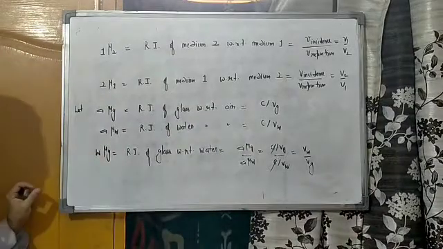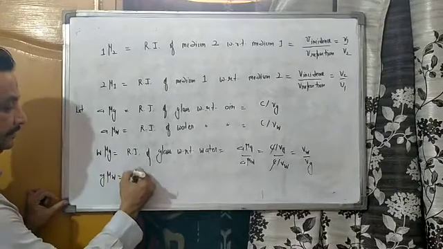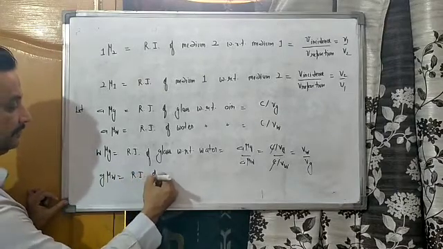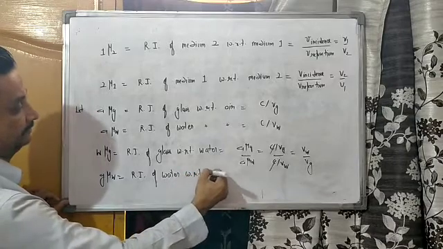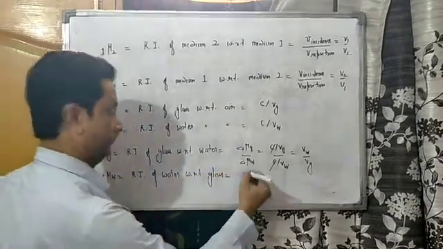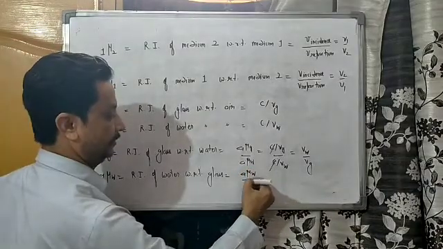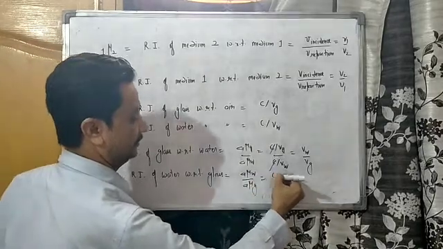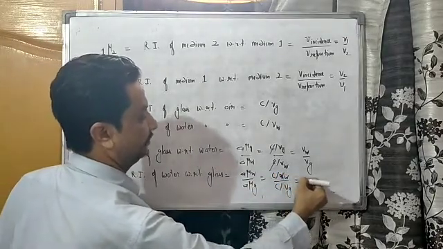On the same line of discussion, if you want to write G mu W, then the refractive index of water with respect to glass, this is A mu W upon A mu G. This is C upon Vw and C upon Vg.